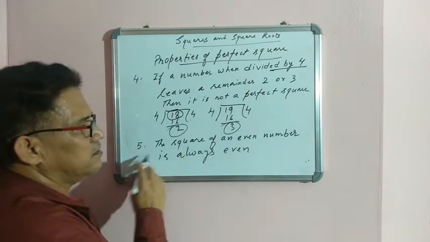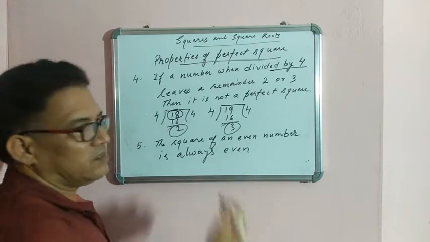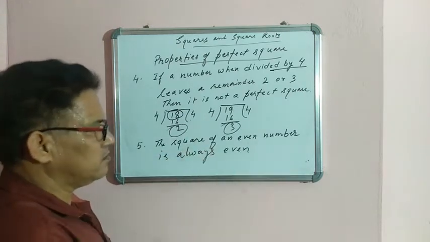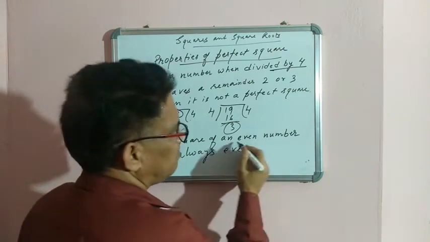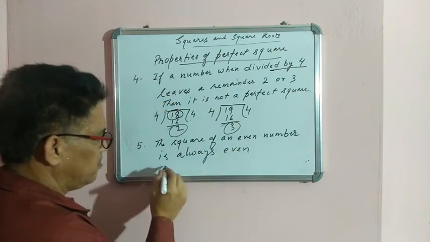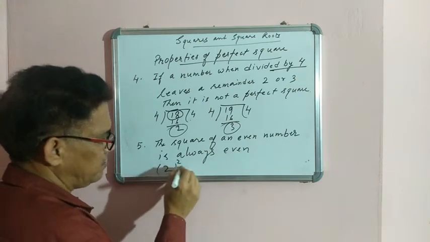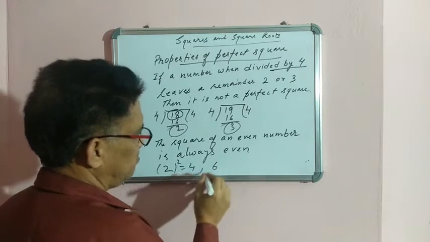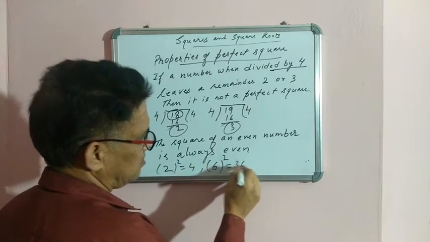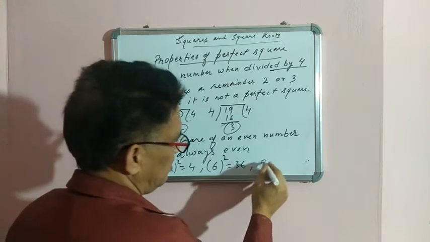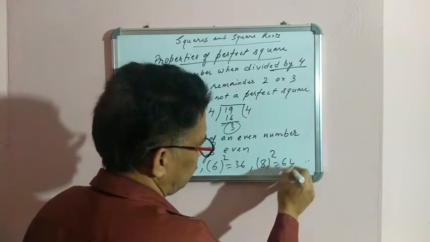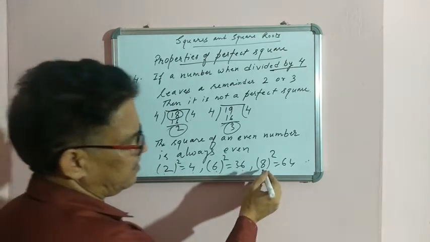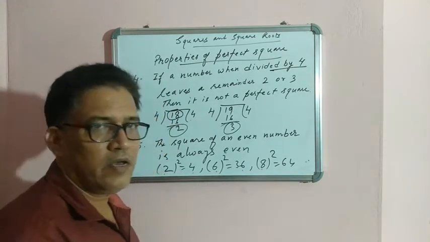Now the next property: the square of an even number is always even. The square of an odd number is always odd. So this is property 5. Even number square is always even. 2 is even, its square is 4. 6 is even, its square is 36. You can check any number. 8, its square is 64. So you can see 2 is even, 4 is even, 6 is even, 36 is even, 8 is even and 64 is also even.